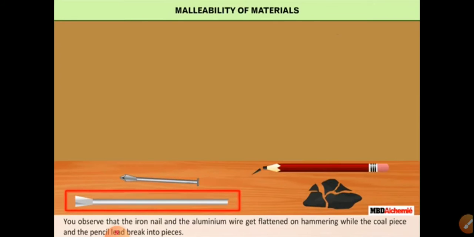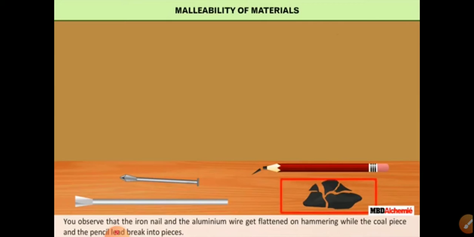So remember, malleability means substances can be hammered to form thin sheets. And ductility means metals can be drawn into thin wires. Gold wire, silver wire, copper wire. That is the property of ductility.